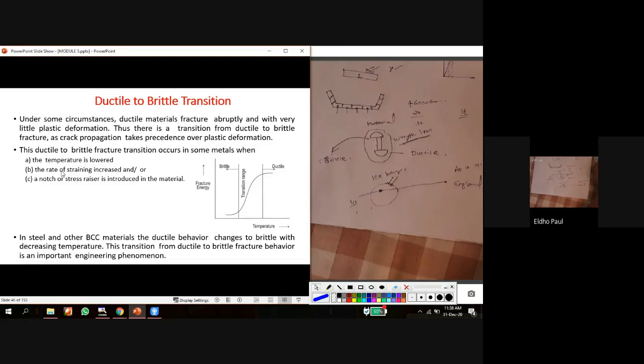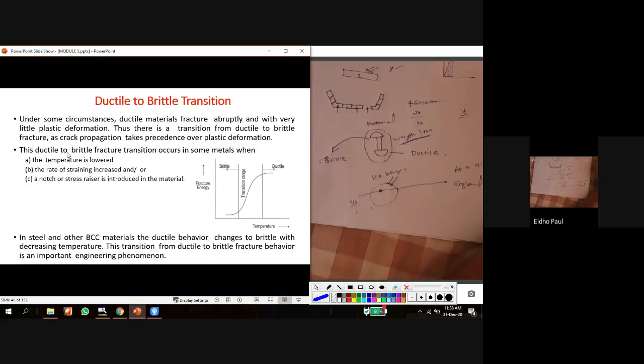The rate of strain increase. Okay, so the ductile to brittle fracture transition may occur with the temperature. So that is the reason for the failure of the Titanic ship. And another reason is an increased rate of straining. By increasing the strain rate also, the material may change from ductile nature to brittle nature.